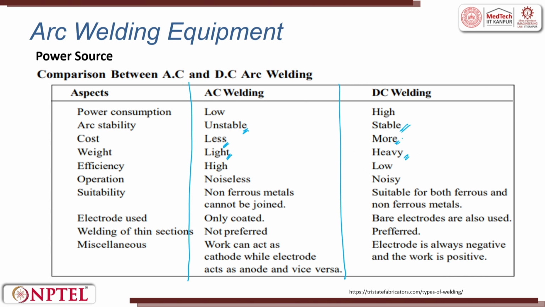So, predominantly we are trying to say DC machines will have to be stationed somewhere, right. Efficiency, since there are no losses of conversion, is very high in AC as compared to DC, where it is low. And in operation, AC is noiseless as compared to DC, which is noisy. Where is the noise coming from? The spatter, the arc, the spatter which is there creates the noise. Non-ferrous metals cannot be joined using AC arc welding. In DC we can try to use it.